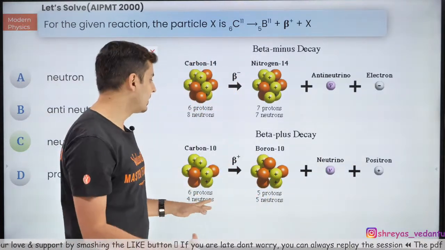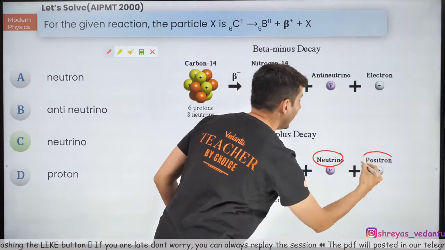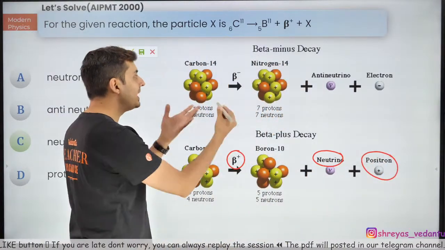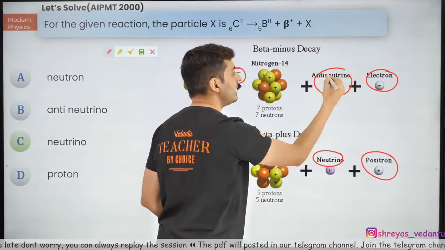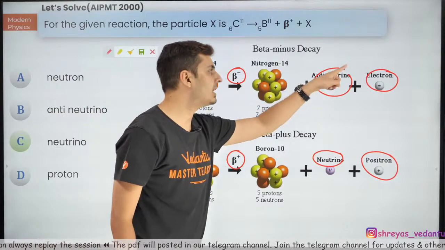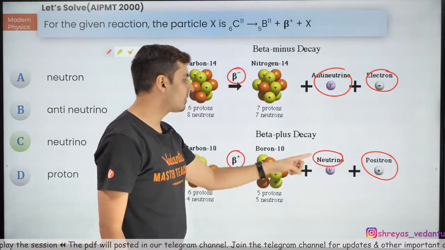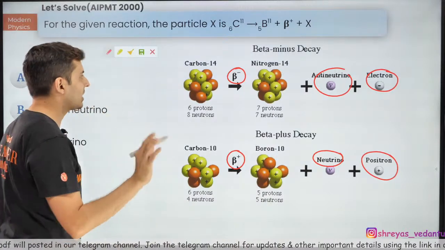So that's how you can remember it. For beta plus, it is neutrino and positron. For beta minus, it's an electron and an antineutrino. Negative, anti-neutrino. Positive, just a neutrino, no anti-neutrino, positron. That's how you can remember it.